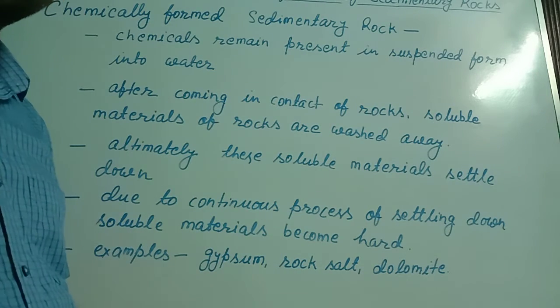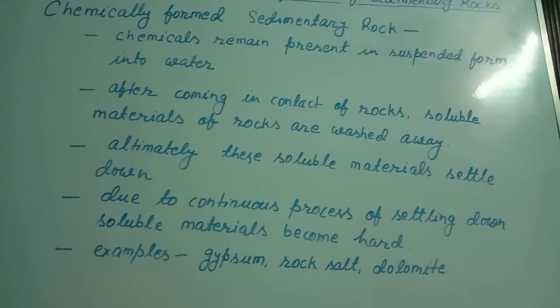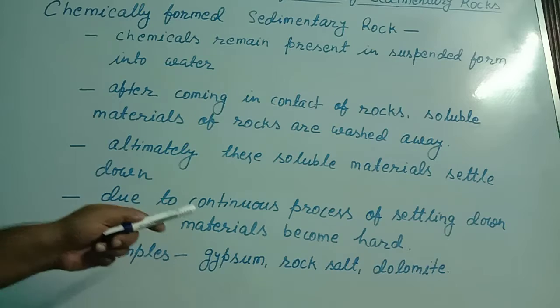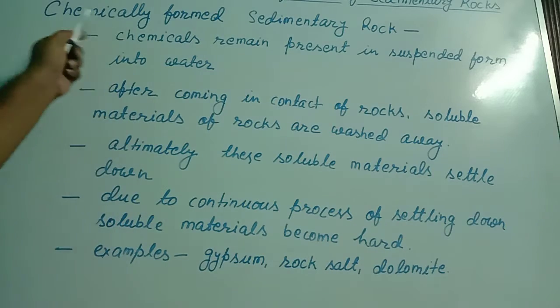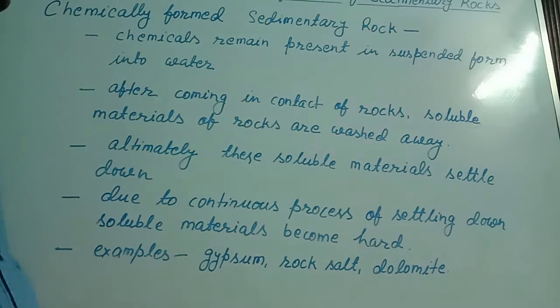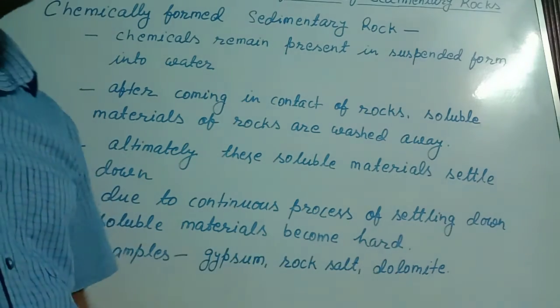So the lower layer gets pressure from the upper layer, so the lower layer becomes hard, and that formation of sedimentary rock is called chemically formed sedimentary rock. Examples are gypsum, rock salt, and dolomite.